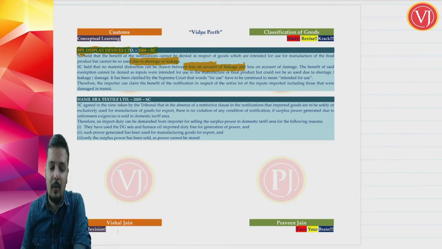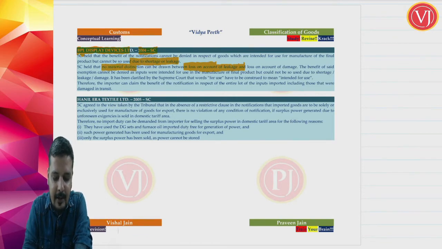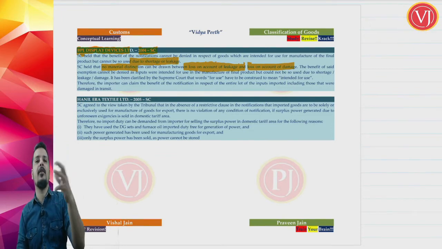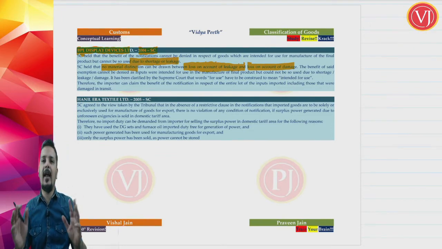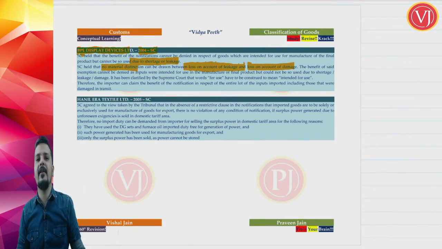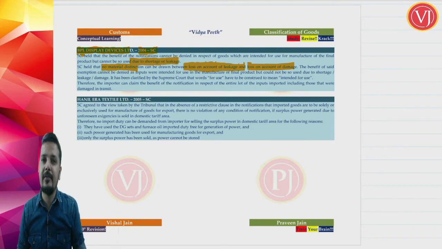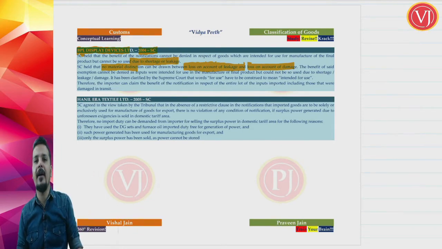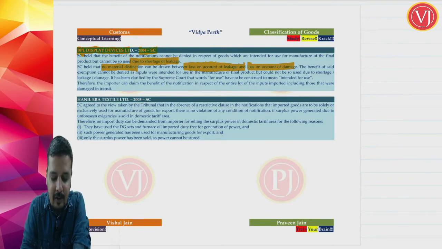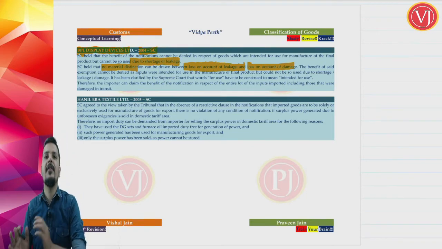Now the Supreme Court said that there is no material distinction that can be drawn between the loss on account of leakage and loss on account of damage. And it said that supposing you have imported fabric, say 1 lakh meters. During transportation there is some shortage. You have imported 1 lakh meters of fabric, but you have received only 90,000 meters. So there is loss, there is shortage or leakage. You have received something less.